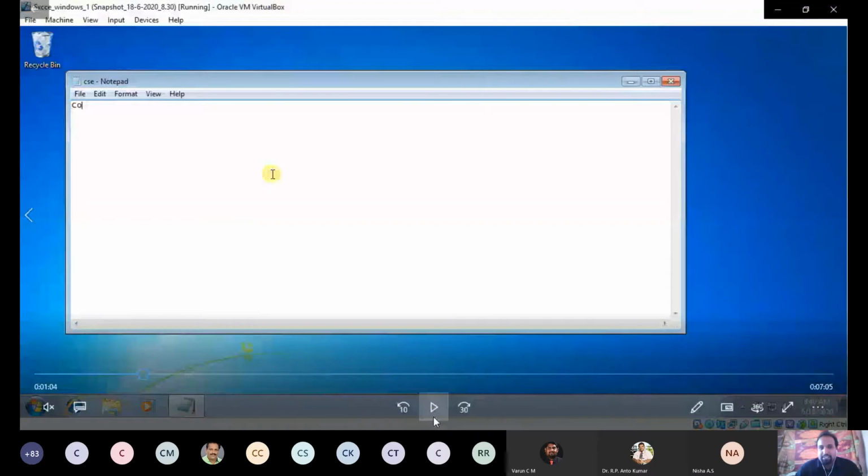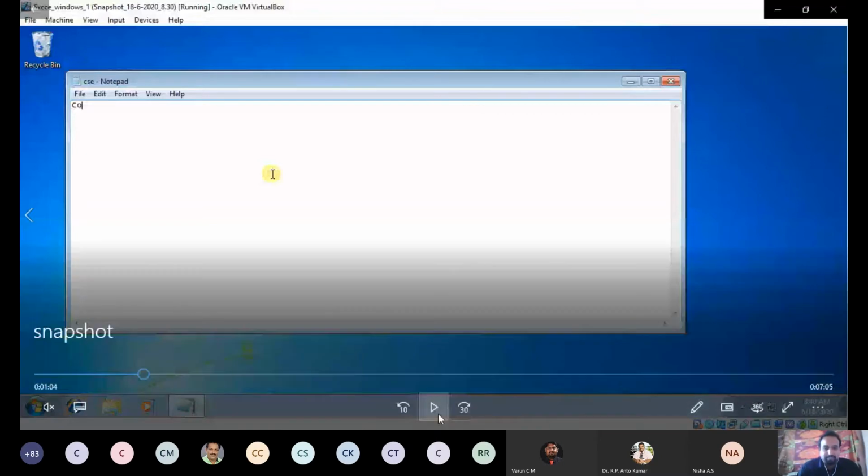Now what I am going to do is create a snapshot. After that, again I am going to create another file and another snapshot, and then again another file and another snapshot. Finally, I am going to restore to the first file which I have created. I will explain, so watch the demo clearly and then you will understand.